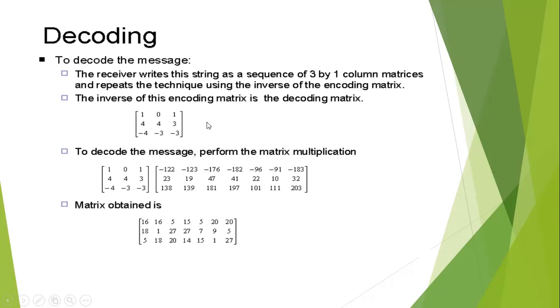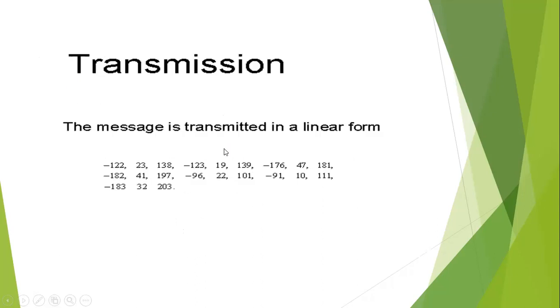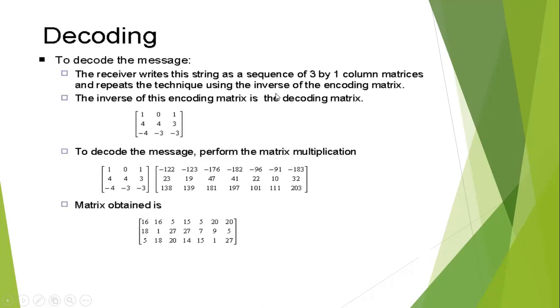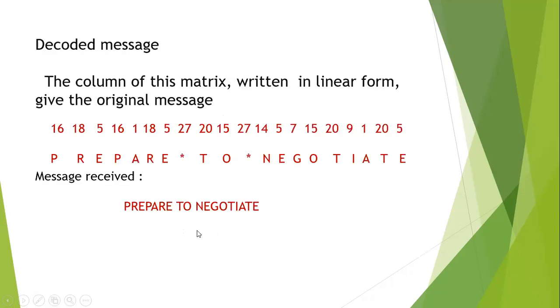We know how to find A inverse: 1 by modulus of A into adjoint of A. By using this, we get the inverse matrix. To decode the message, we perform matrix multiplication by multiplying the inverse matrix by the above matrix. Then we obtain a new matrix.